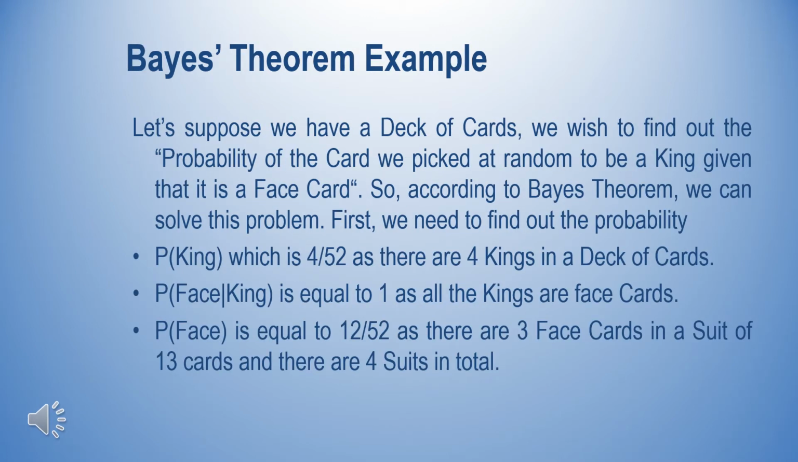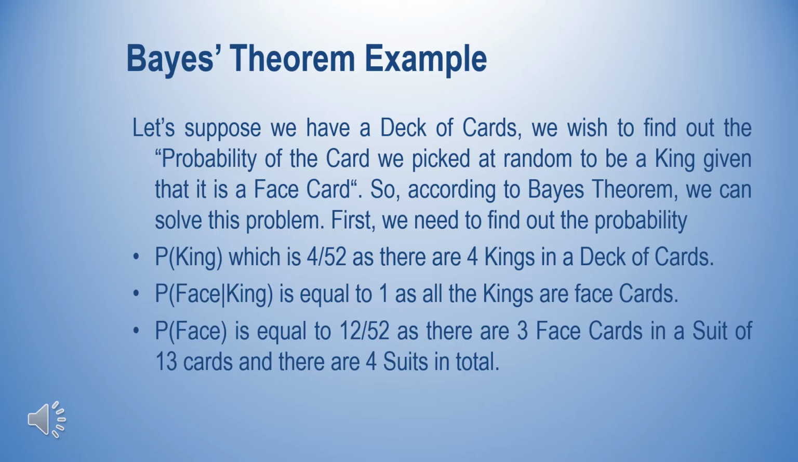Now we have a Bayes' theorem example. Let's suppose we have a deck of cards. We wish to find out the probability that a card we picked at random is a king, given that it is a face card. According to Bayes' theorem, we can solve this problem. First we need to find the probabilities. Probability of king is 4 by 52, as there are 4 kings in the deck of cards. Probability of face given king is equal to 1, as all the kings are face cards. Probability of face is equal to 12 by 52, as there are 3 face cards in a suit of 13 cards and there are 4 suits in total.